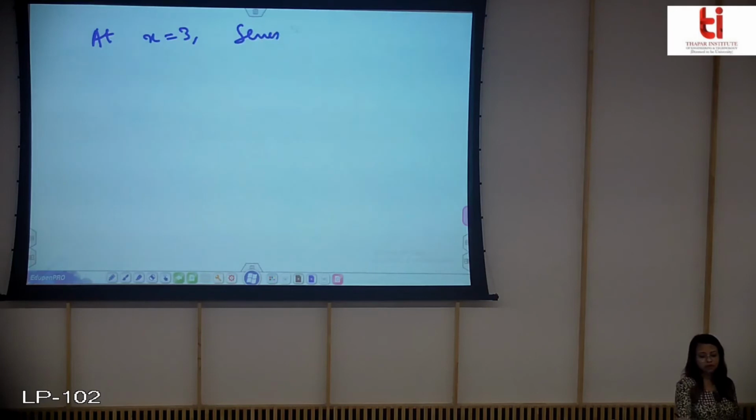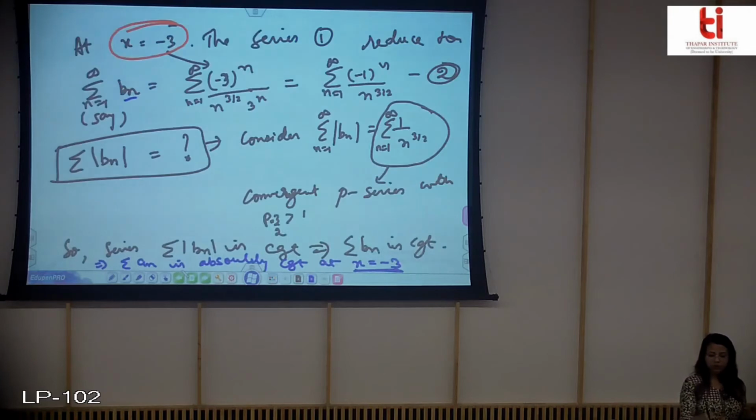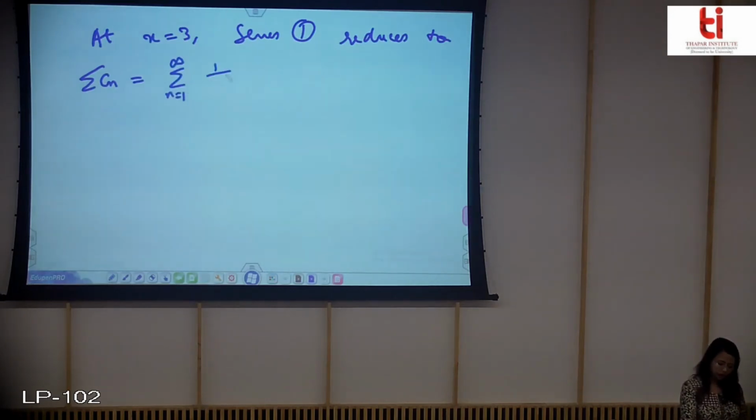Okay. So now at x is equal to 3, my series reduces to, I'll write it as Cn. Cn means an at x is equal to 3. Bn means an at x is equal to -3. So this Cn will be equal to this.